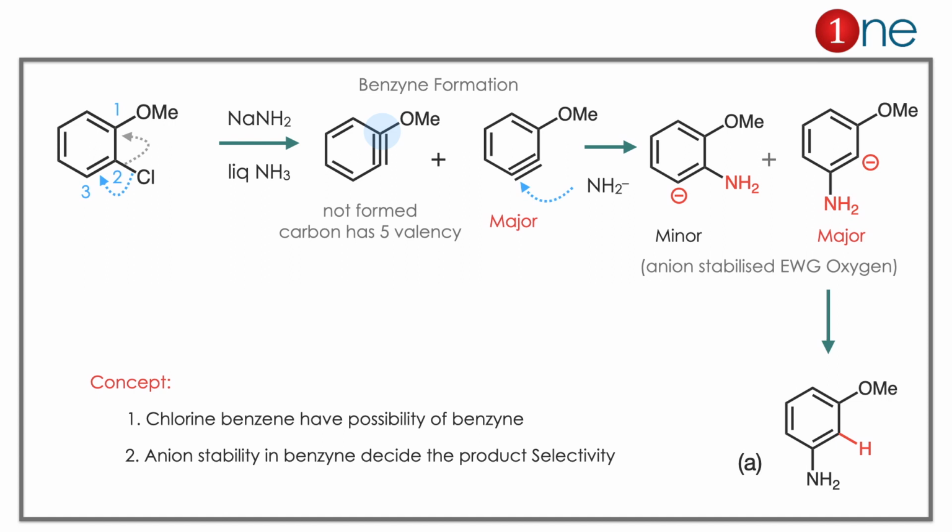Here the concept you should learn is chlorine in benzene. Chlorine in benzene always has the possibility of benzyne, which has a triple bond. Second thing, anion stability is important in benzyne reactions because the reaction is decided by the anion stability. Electron withdrawing groups promote meta, electron donating groups promote ortho.